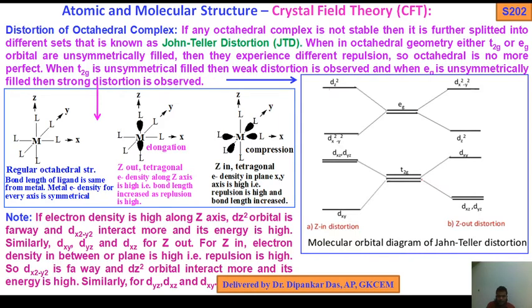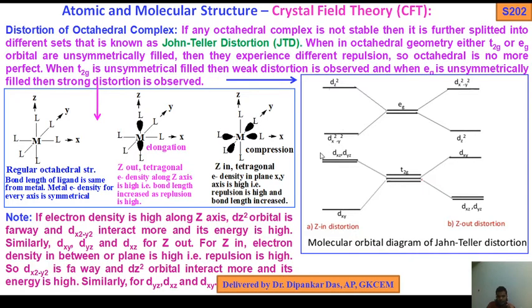Again I tell you, this is the very important Jahn-Teller distortion. Here is the regular structure of the metal atom with 6 ligands. Here in Z out, due to the high charge density, the Z orbitals are far away from the metal, and then the interaction will be with xy, so that's why their energy increases.